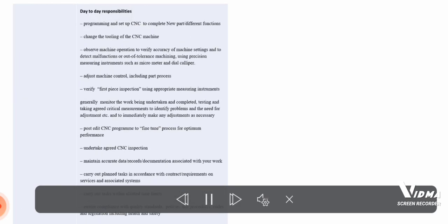Day-to-day responsibilities: programming and set up CNC to complete new part different functions. Change the tooling of the CNC machine. Observe machine operation to verify accuracy of machine settings and to detect malfunctions or out-of-tolerance machining, using precision measuring instruments such as micrometer and dial caliper. Adjust machine control, including part process. Verify, first piece inspection, using appropriate measuring instruments.